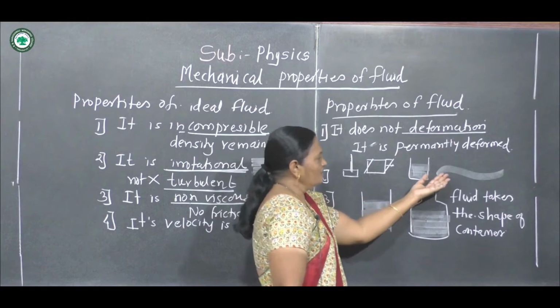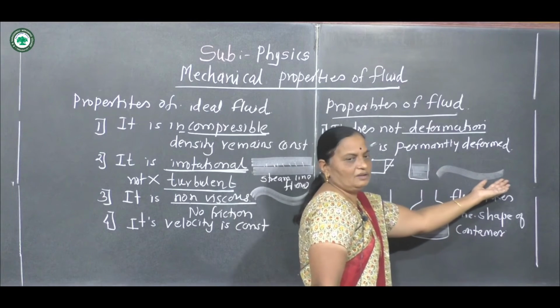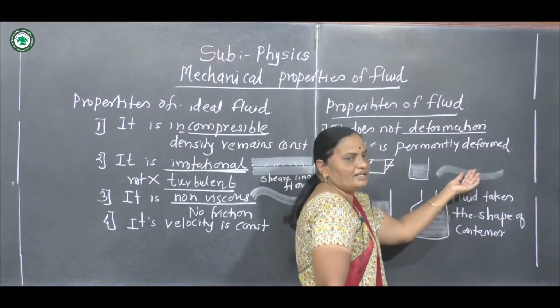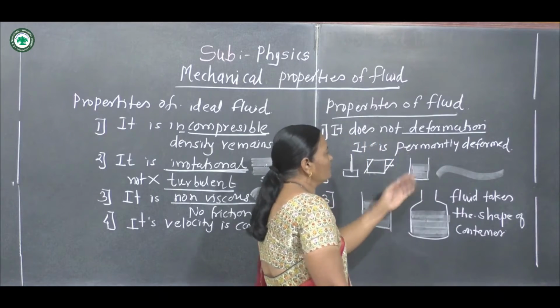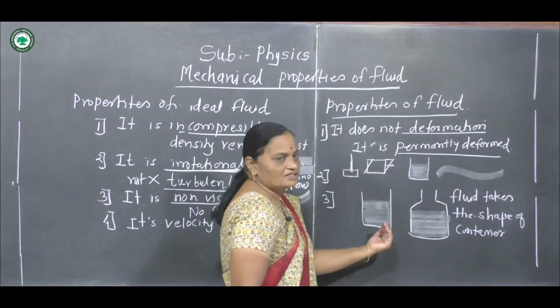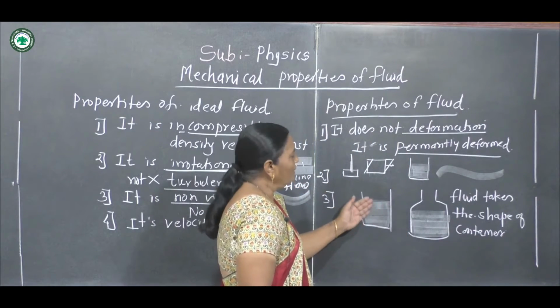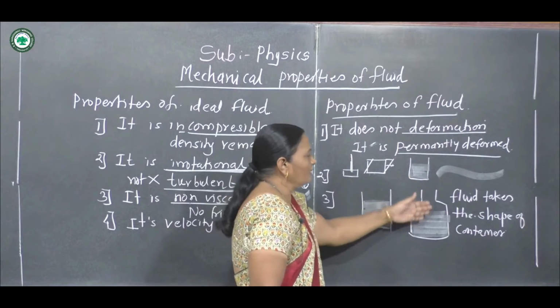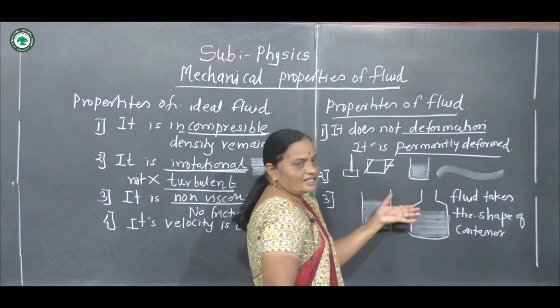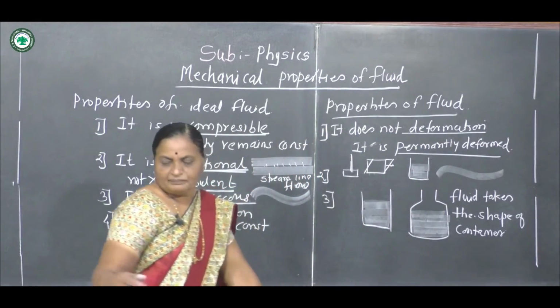See here, suppose water falls on the ground; it does not regain its original shape. Thus we can say it is permanently deformed. Now suppose the water, liquid or fluid is taken in a container, it takes the shape of the container. These are the general properties of fluid.